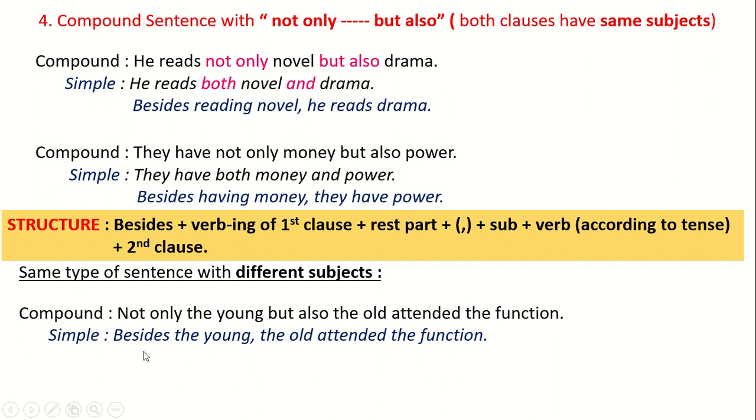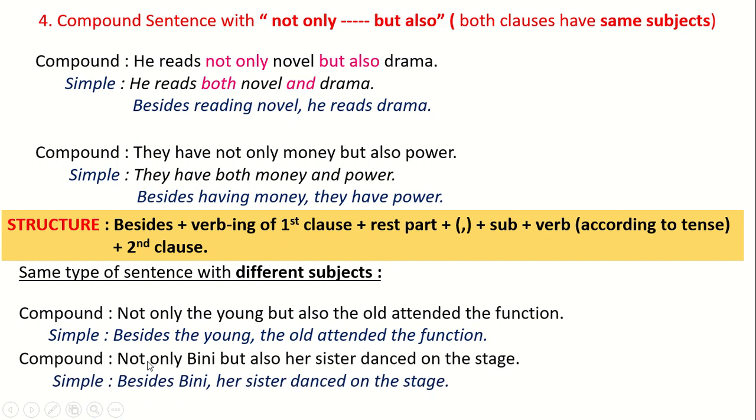So you see the changes. Another example: not only Beanie but also her sister danced on the stage. So we will write besides, then the first subject, comma, second subject, and the rest part of the sentence. So you must notice, where there is not only but also, whether there are the same subjects or different subjects. You follow it, then change the sentence into simple one.